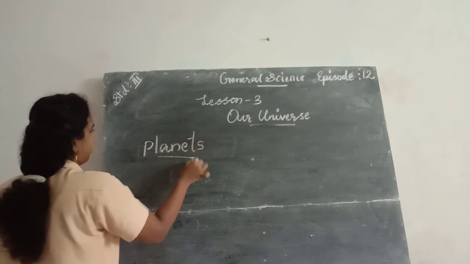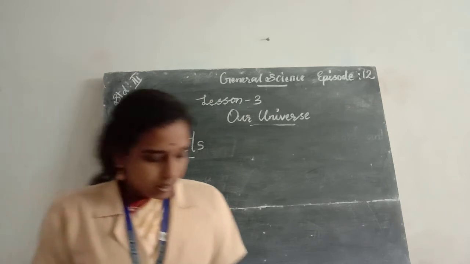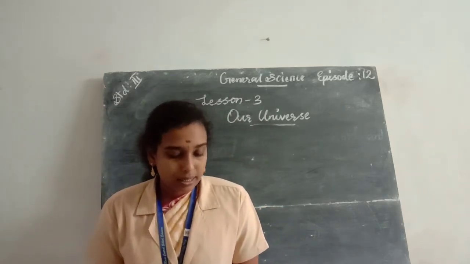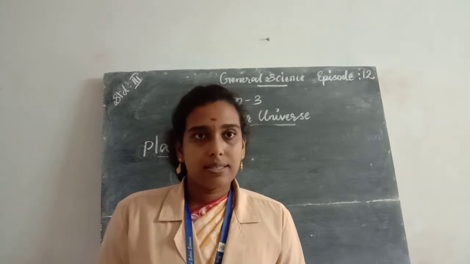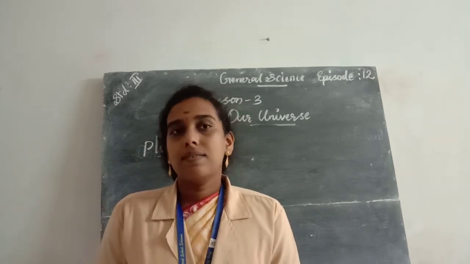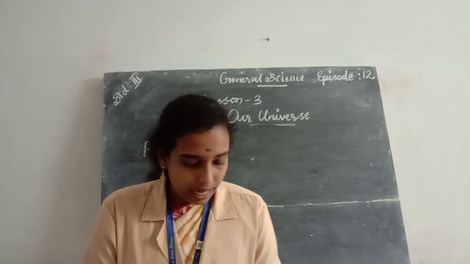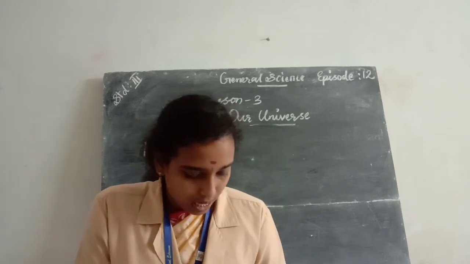P-L-A-N-E-T-S. Planets. Okay. So planets means Earth is a planet. Earth is one of the planets of the solar system. Earth is the planet where life exists. And there are 8 planets in our solar system.